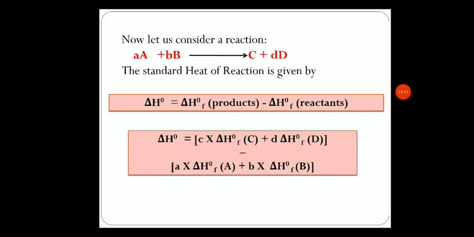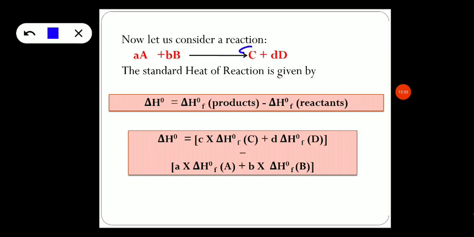So let us consider a general equation. A plus B reacts to give C plus D. The number of moles have been written in small letters, that is small a, small b, small c, and so on, will be the number of moles here. The standard heat of reaction, we know, is given by the equation delta H naught